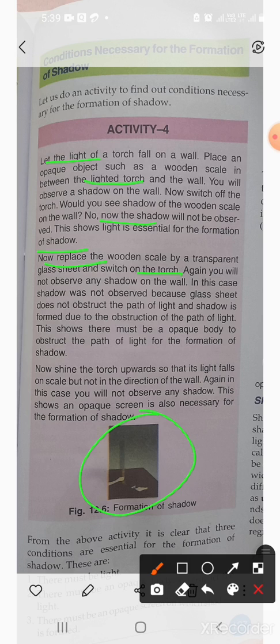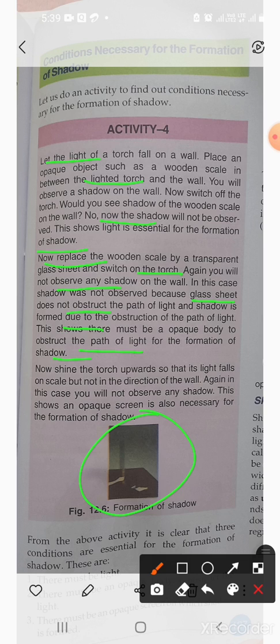Again, you will not observe any shadow on the wall. In this case, the shadow was not observed because the glass sheet does not obstruct the path of the light, and a shadow is formed due to this obstruction of the path of light. This shows there must be an opaque body to obstruct the path of the light for the formation of a shadow. So one thing we need is light, and one thing we need is opaque objects for the formation of shadow.